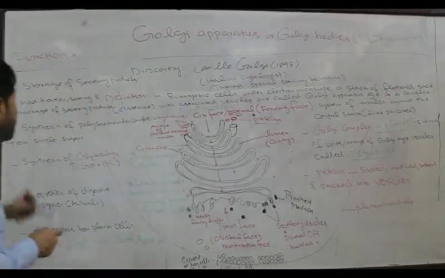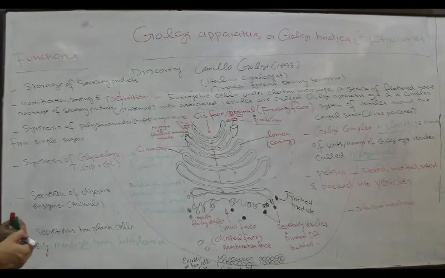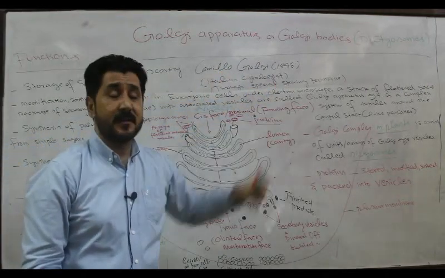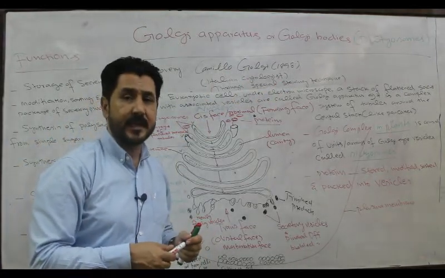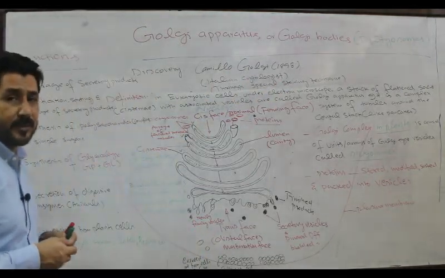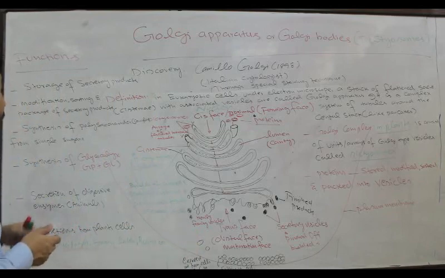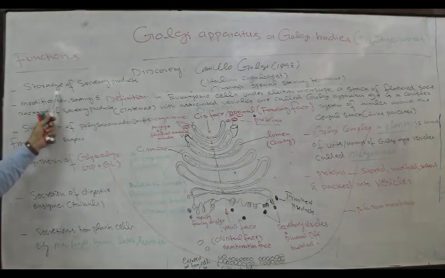In the last, we will discuss the functions of the Golgi apparatus or Golgi body. But in the case of plants, as I told you, they are called dictyosomes. So what are the functions of dictyosomes? As I told you, these dictyosomes or Golgi apparatus are involved in the storage of what?